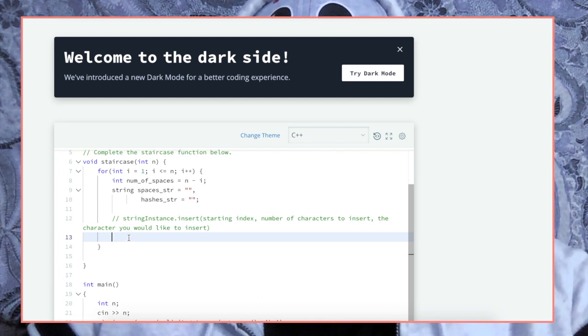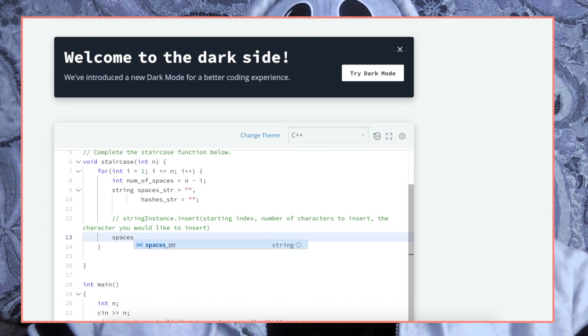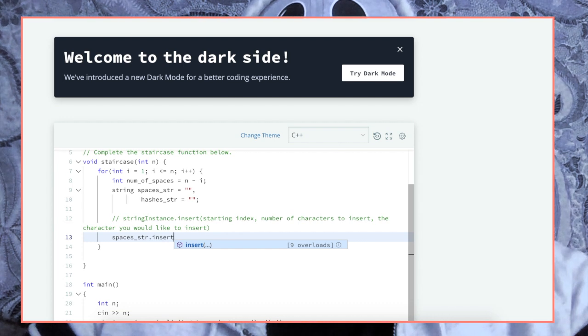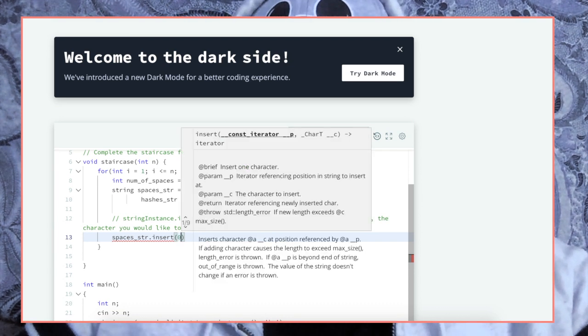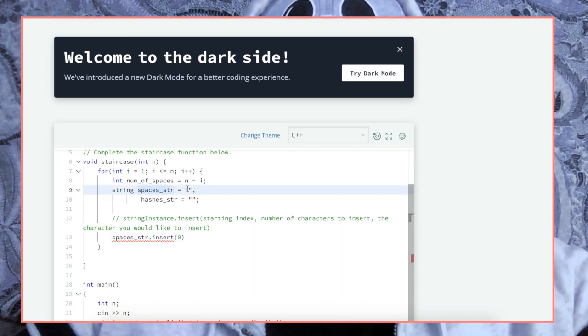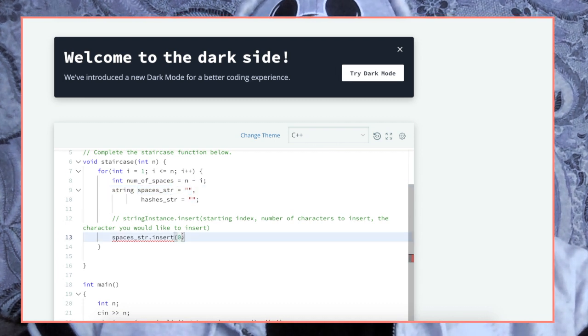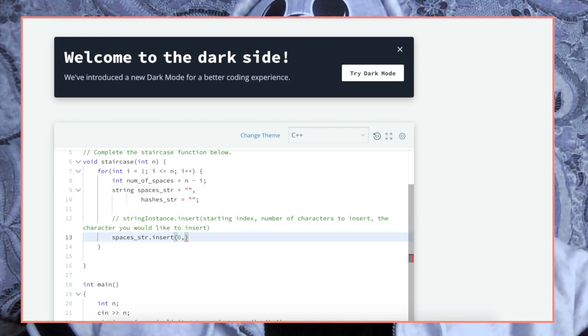Right, so spaces string, we're going to insert, right? See, it's already got it here. But we're going to insert our string instance, right? We're starting at index 0, right? Because that's all we have in this string. If we look at it, it has nothing in there. So we're going to begin at index 0 to start inserting our string.